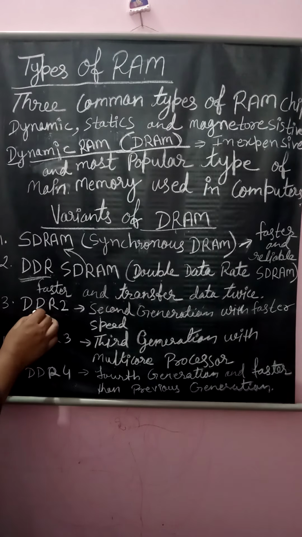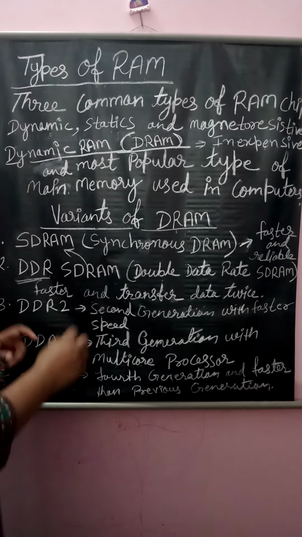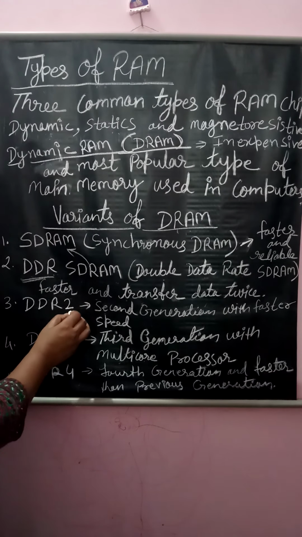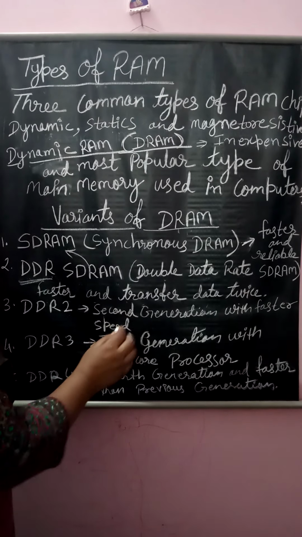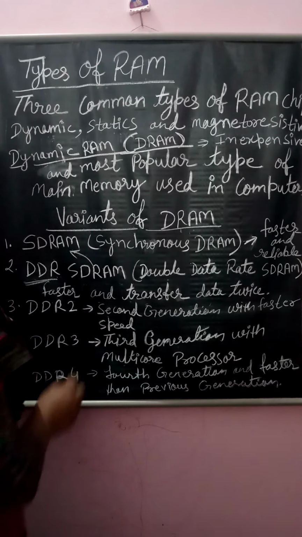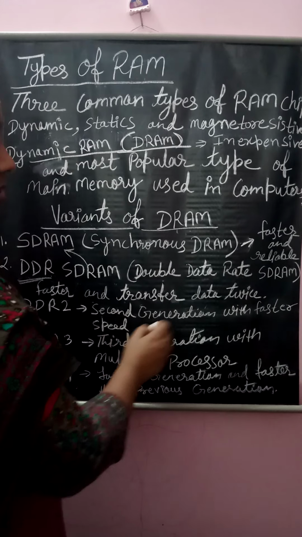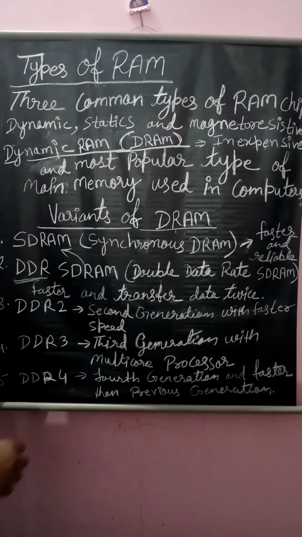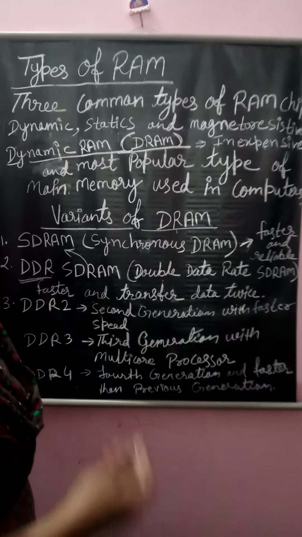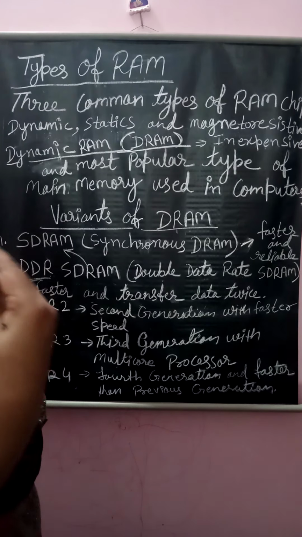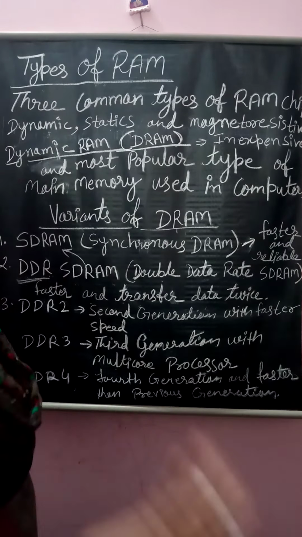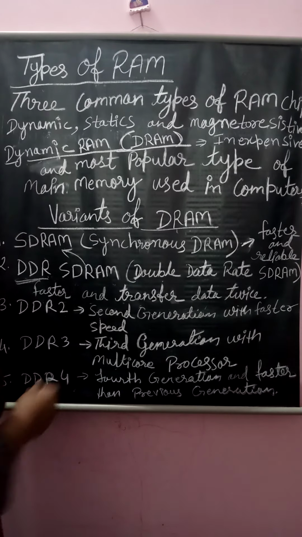The next one comes DDR2. DDR2 means this 2 indicates that this is a second generation RAM. So DDR2 is the second generation with faster speed. Definitely it is a next generation and it improves, so the speed of the RAM will be improved. So it is faster and speediest.